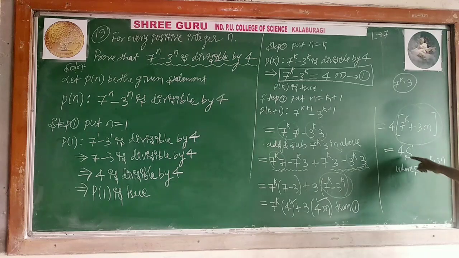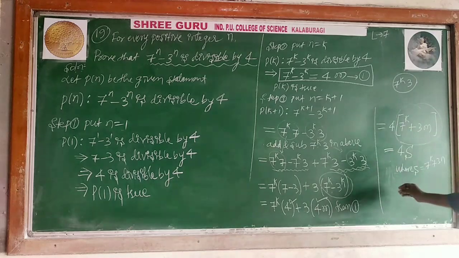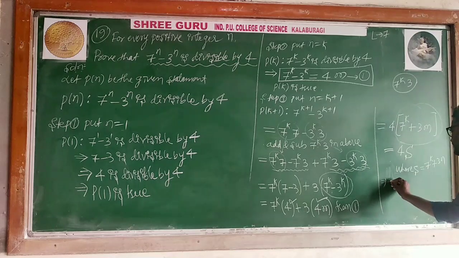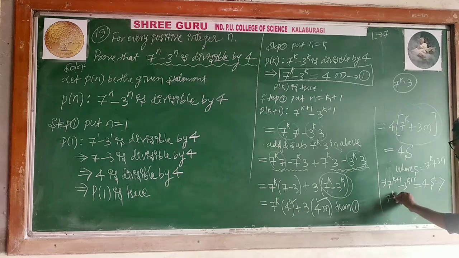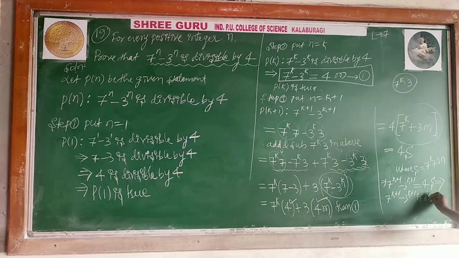Means this is equal to 4s. It implies that 7 to the power k plus 1 minus 3 to the power k plus 1 is equal to 4s. It implies that 7 to the power k plus 1 minus 3 to the power k plus 1 is divisible by 4.